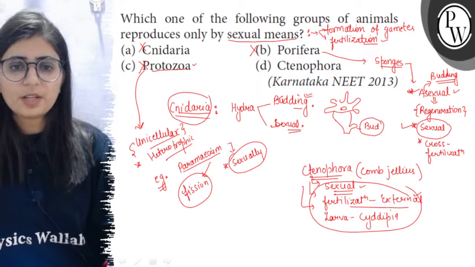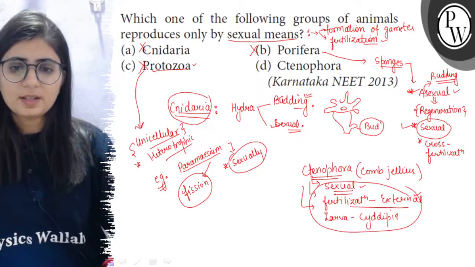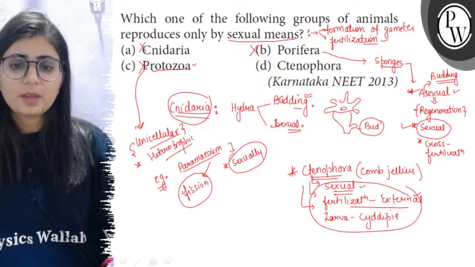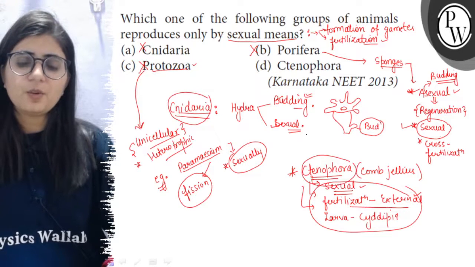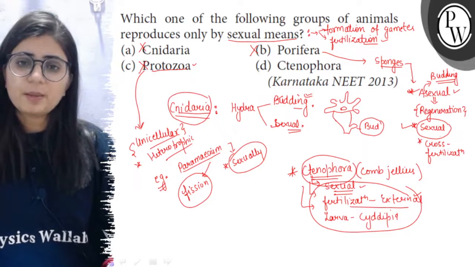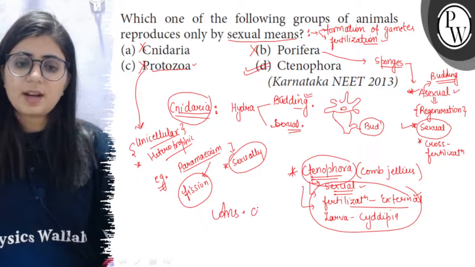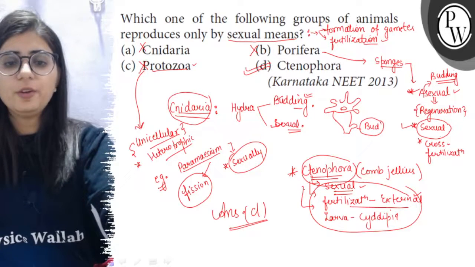No budding, no regeneration, no fission is shown by ctenophorans. And the examples we can take are Ctenoplana, then Pleurobrachia. So these are some examples of ctenophorans. These reproduce only by the sexual method, so it is the right option. So option D is the right answer. I hope this explanation is helpful. All the best.